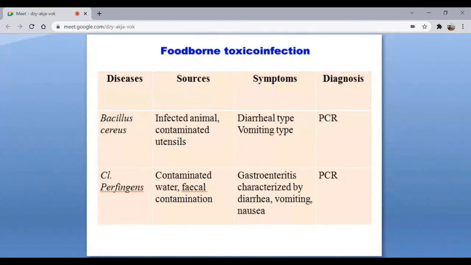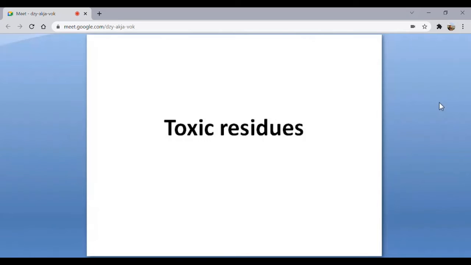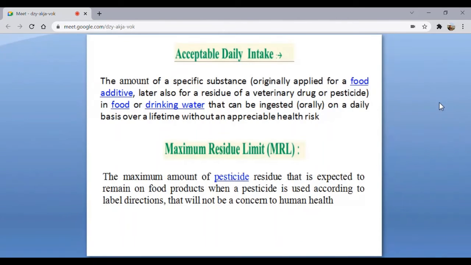So this is it for today, and another topic is toxic residues. It's important. So let us finish this particular chapter fast. When we talk about the toxic residues, two things will always come to your mind. One is your acceptable daily intake or ADI. That is what you mean by acceptable daily intake.